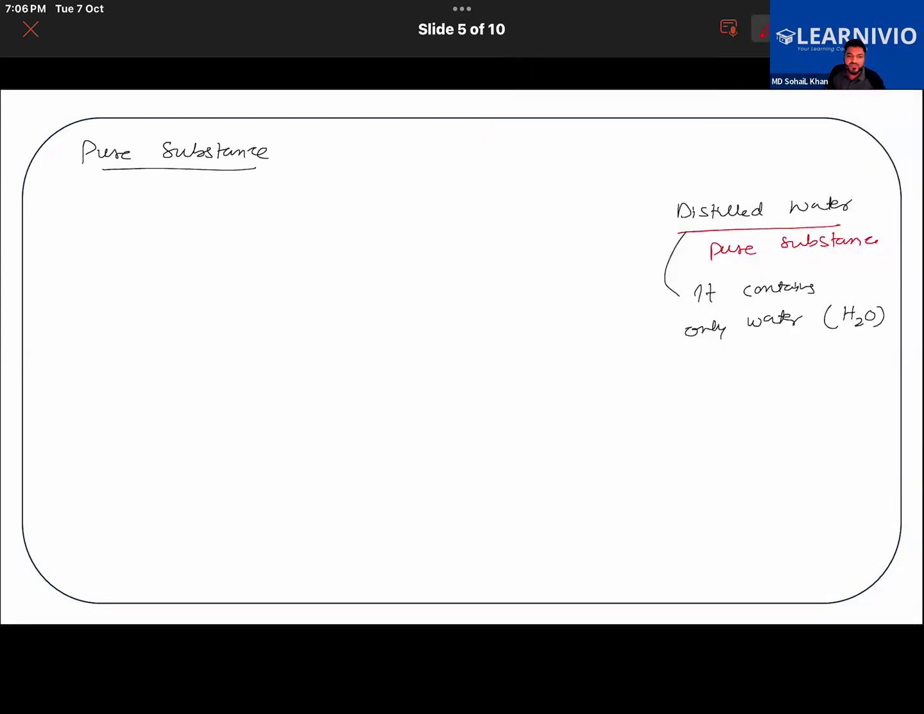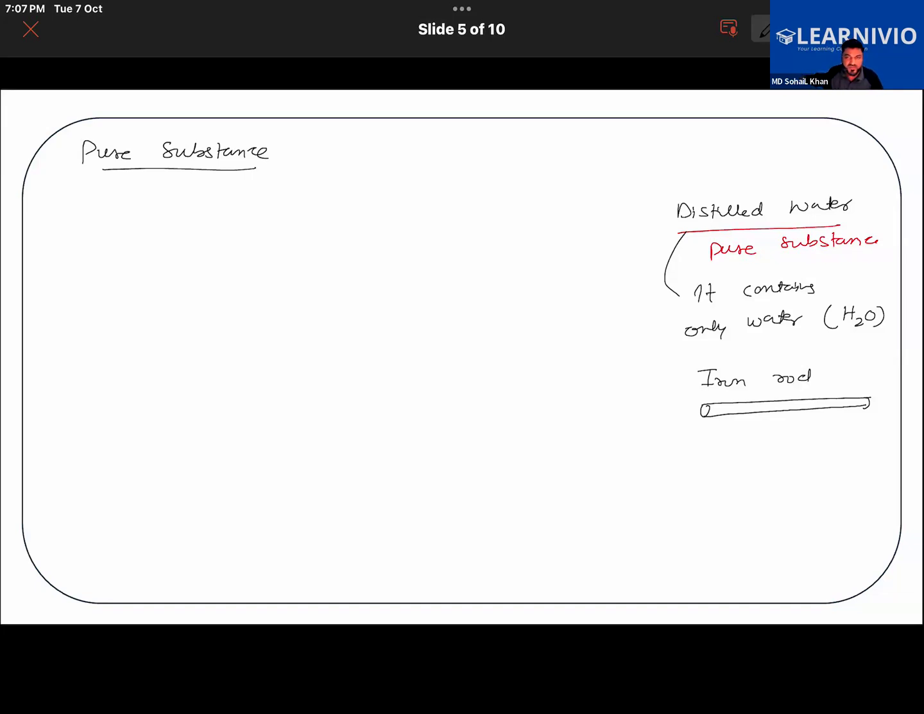All right. Similar to that, we can have some other examples also. Suppose, for example, you have an iron rod, and this iron rod contains iron only. There isn't any other thing mixed in it. So it is an example of a pure substance. Pure substances are those that contain only one kind of particle. Only one kind of thing is present in it. Nothing else.